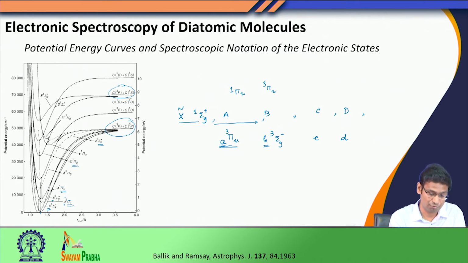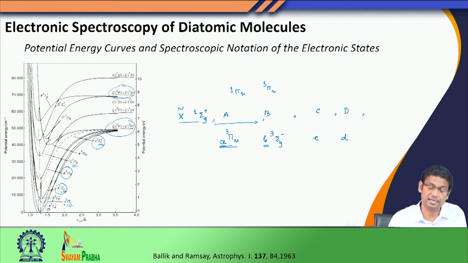Similarly, this is the small c state, and this is the small d state. Of course, the electronic energy of these states keeps changing, so we normally follow the equilibrium geometry of the ground state to decide which one is c or which one is d.